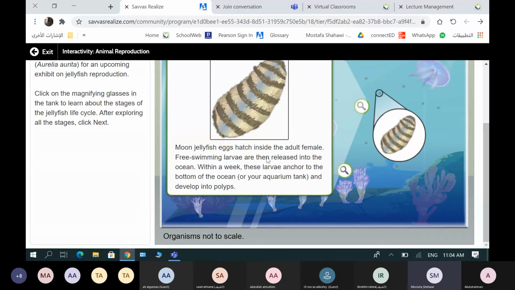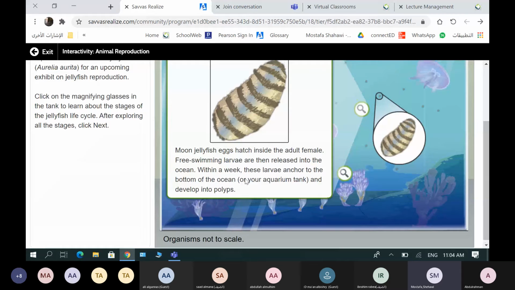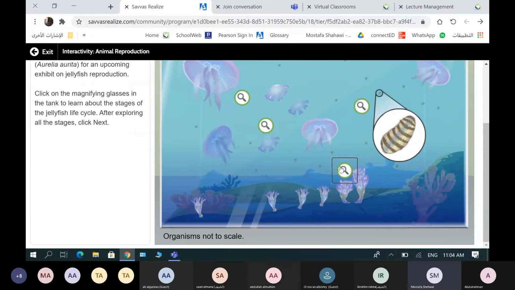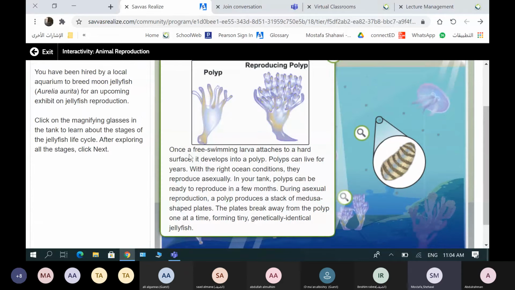Moon jellyfish eggs are released and anchored to the bottom of the ocean, and develop into polyps. This will take a few weeks, maybe 1 week. After this, once a free-swimming larva attaches to a hard surface, it develops into a polyp. A polyp can live for years. This polyp can stay there for years, but we don't talk about this.